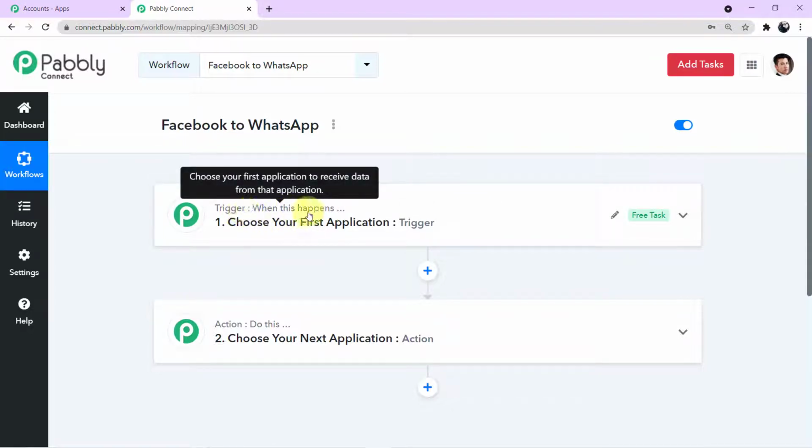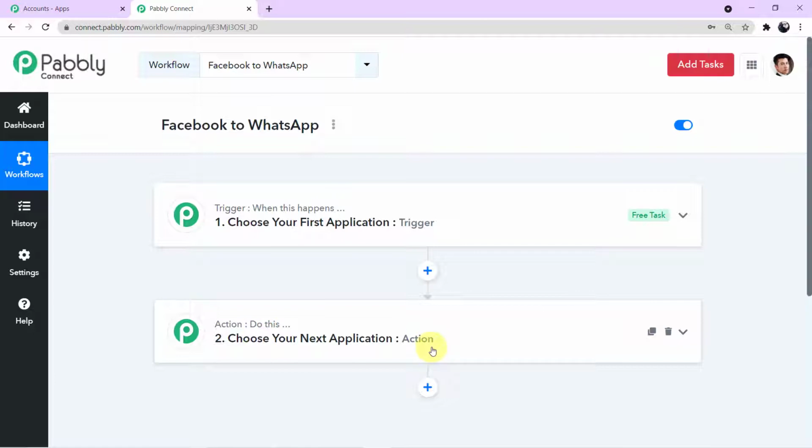Now guys, let's read out first what is written here. It is written, trigger when this happens, choose your first application trigger. Action, do this, choose your next application action. Now you people must be thinking, what is this trigger and what is this action? So let me tell you, trigger is happening of an event and action is the response to it.